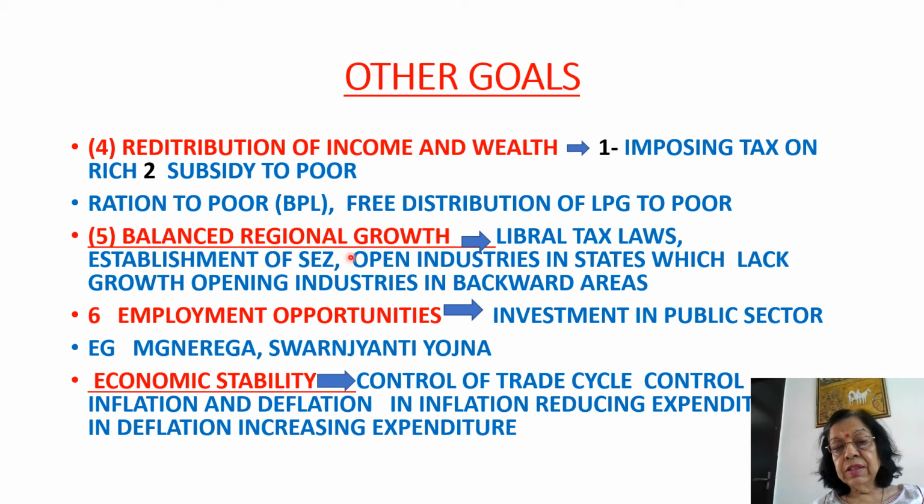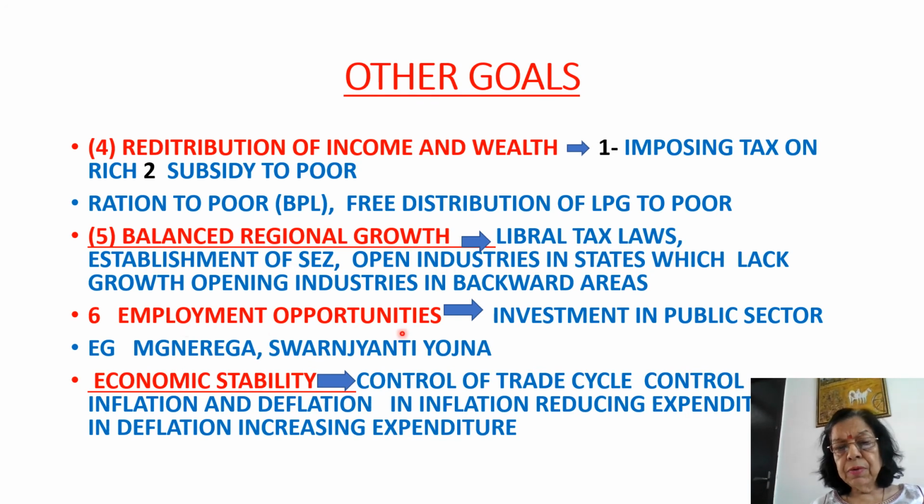Establishment of SEZ, special economic zones, where people get concessions, rebates and subsidies to open their industry. Industries are opened in states which lack growth and are backward, so that they get employment and their region also grows.